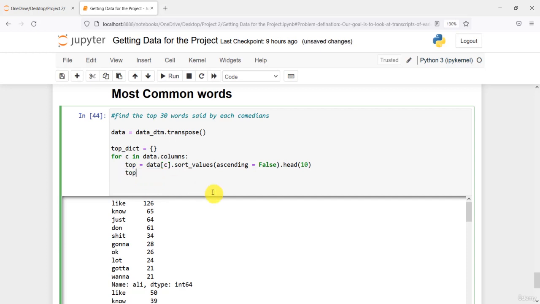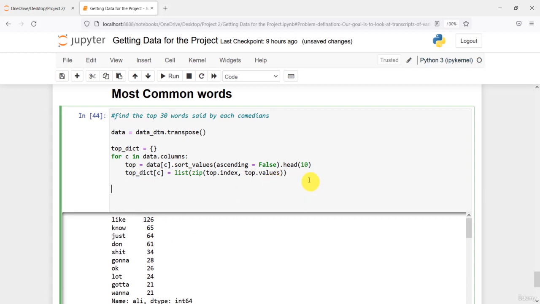So I create top_dict and give the comedian as a key, and I pass top.index and top.values. top.index is the word and top.values is the count, and I can zip them together and create a list for each of these comedians, storing the word as well as the count. Now this looks fine.